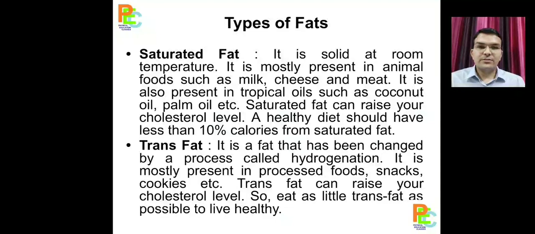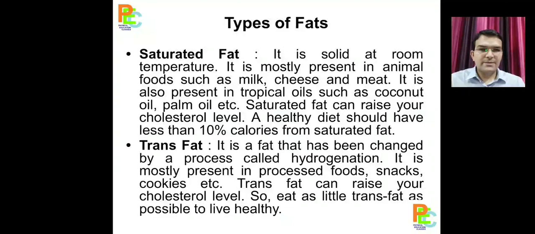One is saturated, another is trans and another one is unsaturated. Saturated fat is a type of fat which is solid at room temperature, like milk products, ghee, coconut oil. These are examples of saturated fat. The human body must not take more than 10% of saturated fat in the diet.